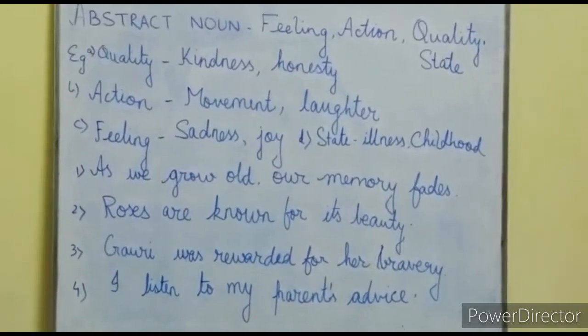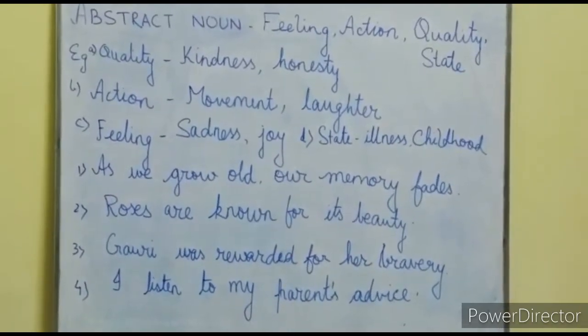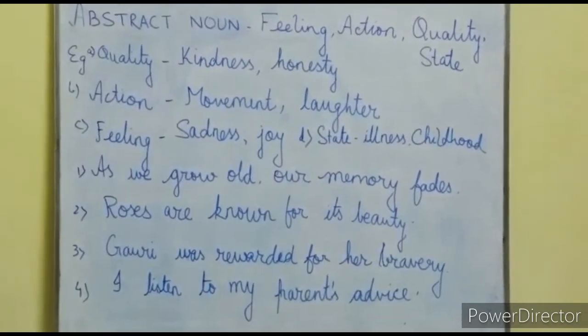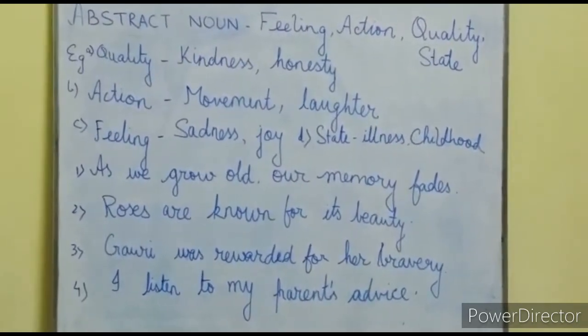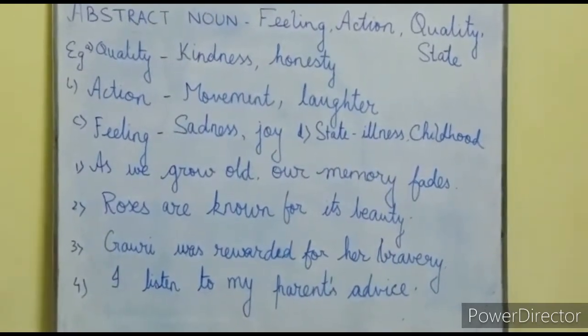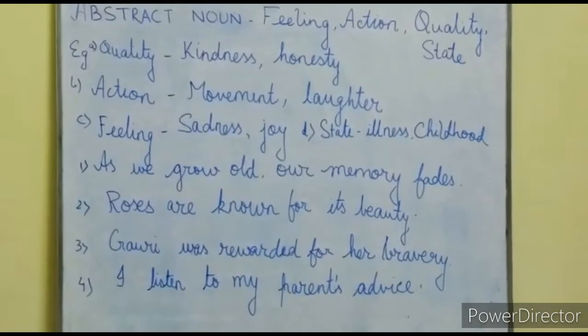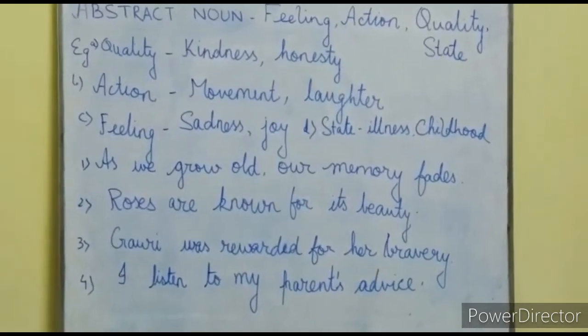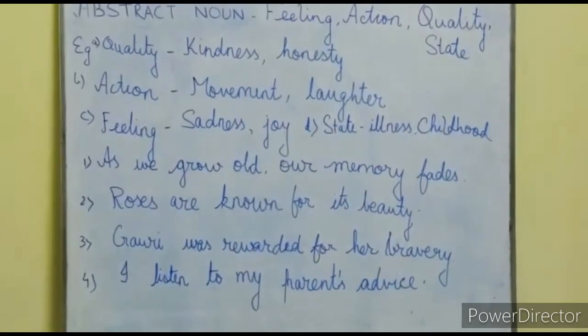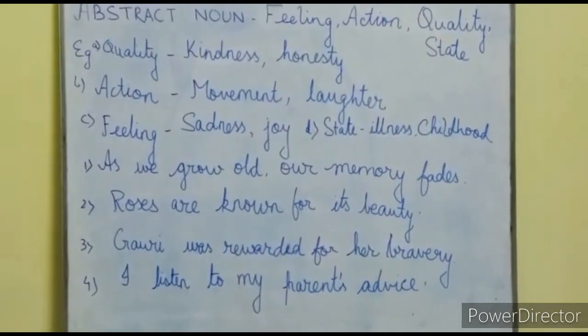Sentence number 3. Gauri was rewarded for her bravery. Again a word which shows quality. Number 4. I listened to my parents' advice. Students, note down these sentences in your English grammar copy and underline the abstract noun.